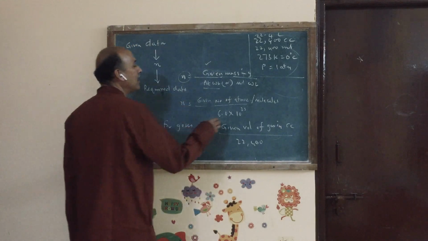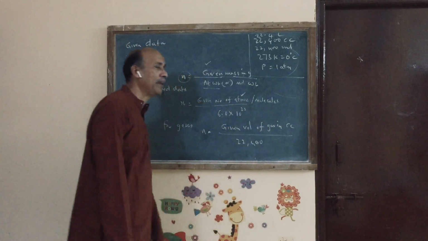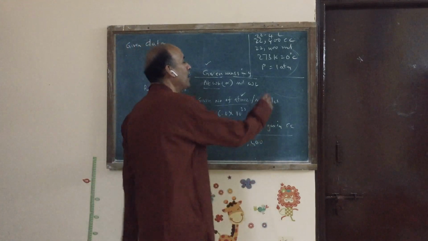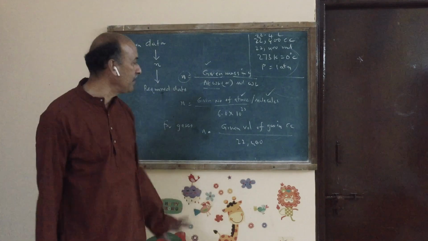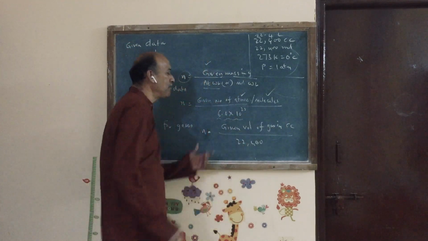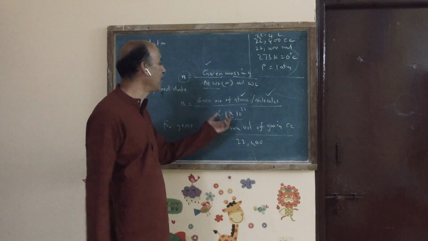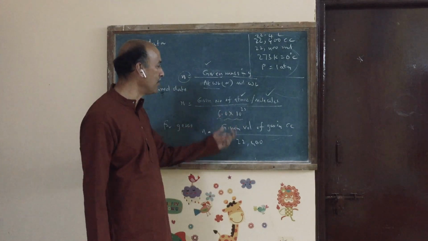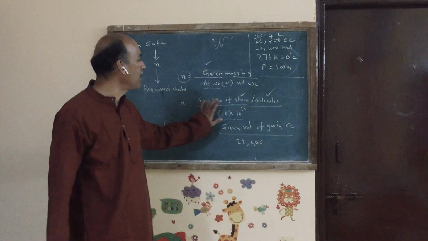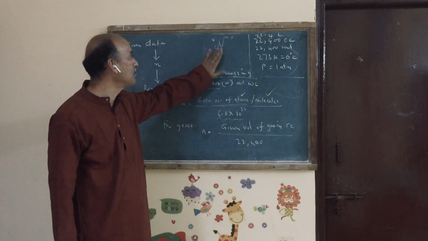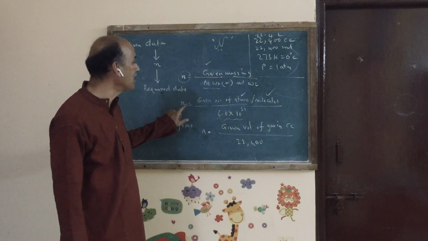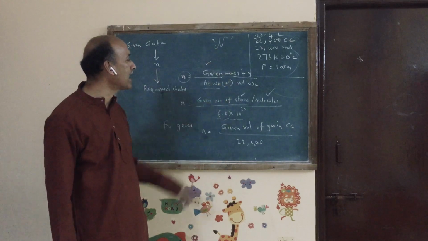Sometimes they can give you data in terms of: I am giving you so many atoms, what is its mass? Or I am giving you so many molecules, what is their mass? If they ask like that, given number of atoms divided by Avogadro number. This big number corresponding to 1 mole of any object is called Avogadro number, represented by capital N. It is a symbol. So given number of atoms or molecules divided by Avogadro number gives you number of moles. Number of moles is represented by small n. Avogadro number is represented by capital N.